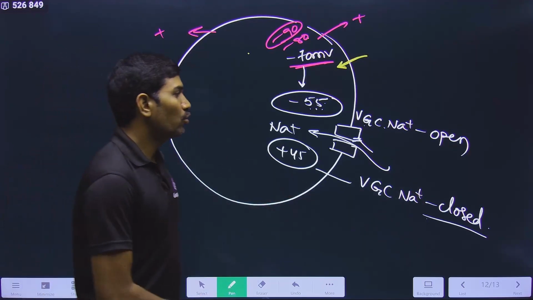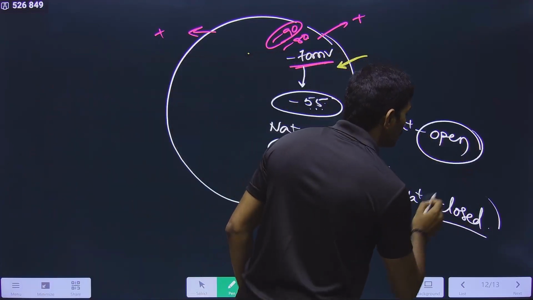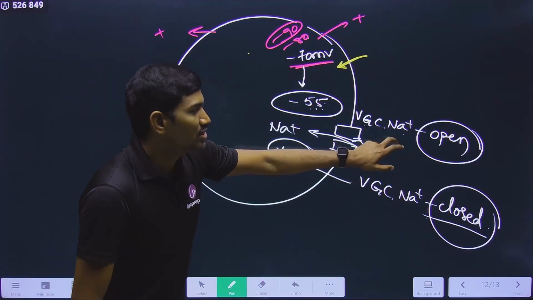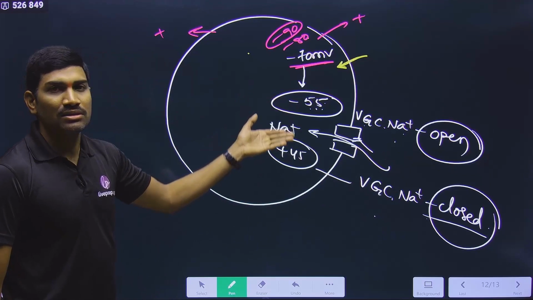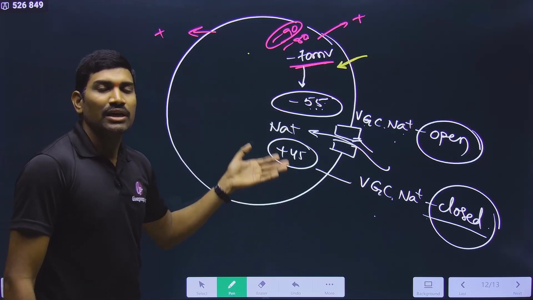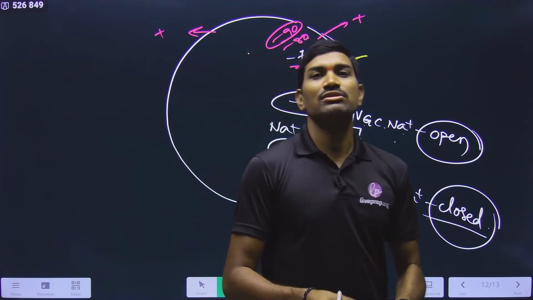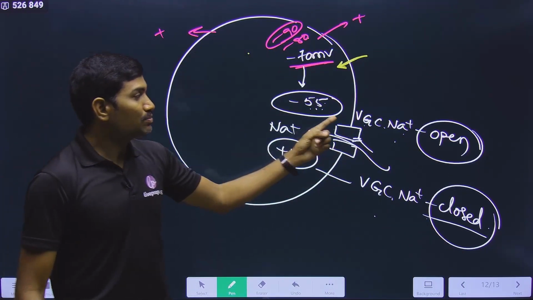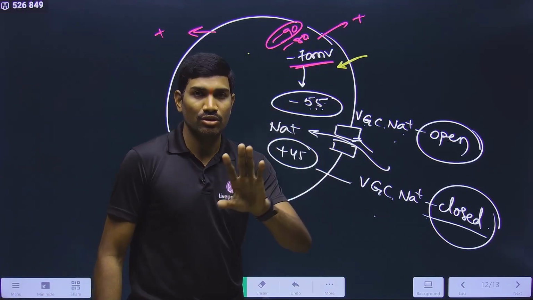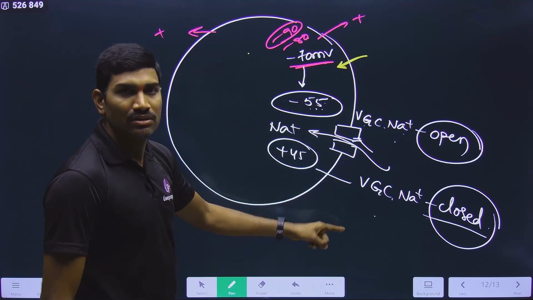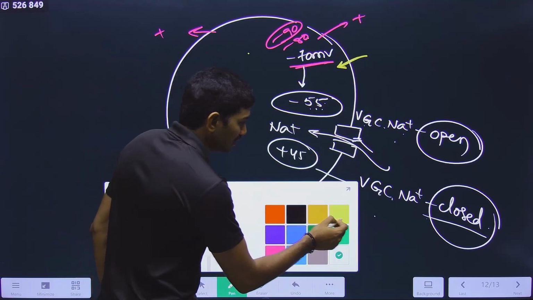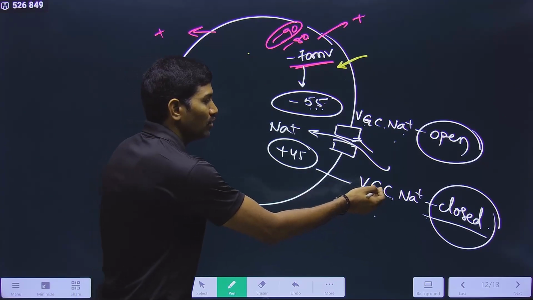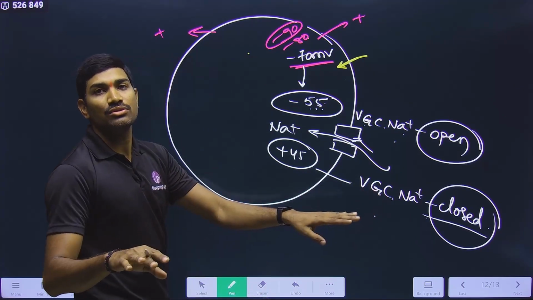So in this way, who will decide opening and closing? Observe the concept. It is the voltage, the potential. It is the potential difference across the plasma membrane that will decide whether this particular channel should open or not. Do you understand this? This is about the voltage gated Na plus channel. At plus 45, voltage gated Na plus will be closed.